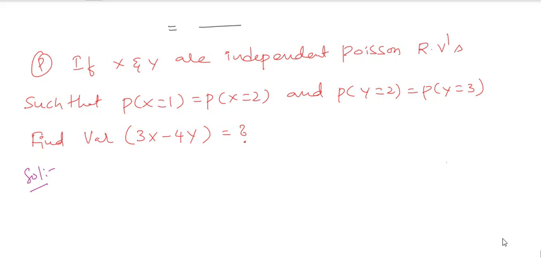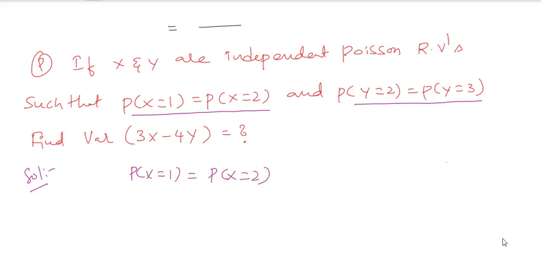So the given in the problem, x and y are independent Poisson random variables. Probability of x is equal to 1 is equivalent to probability of x is equal to 2, and probability of y is equal to 2 is equivalent to probability of y is equal to 3. So let me take the first analysis. Probability of x is equal to 1 is equal to probability of x is equal to 2, they told that.